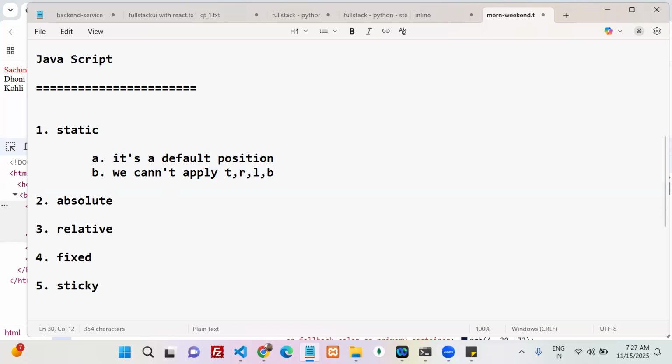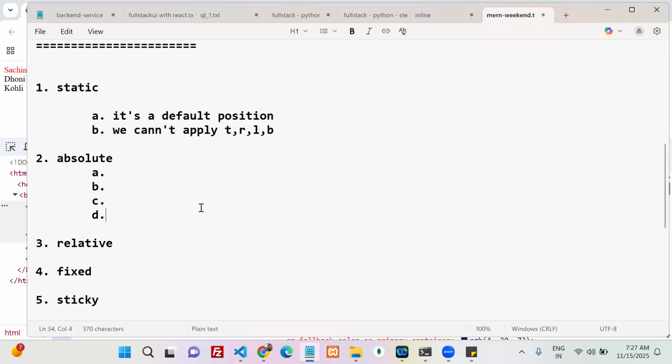Now let's go to absolute. 4 points, simply. The first 3 points are very simple. The next point is important. That one you have to understand. Now go to this.